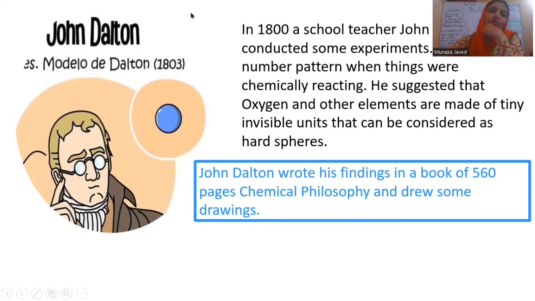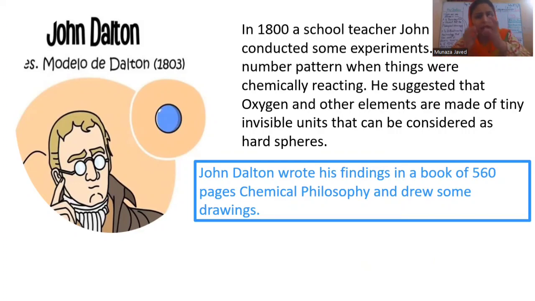Now we will move to another very good scientist. We are on the journey of history. How do we know atoms? Okay, now this was a school teacher. His name was John Dalton. He kept on doing experiments, and he saw something. He saw that whenever any reaction was going on, there was a number pattern.